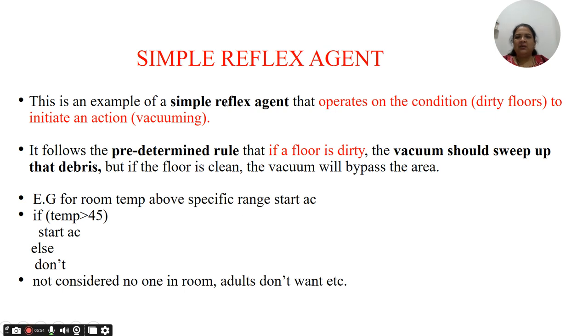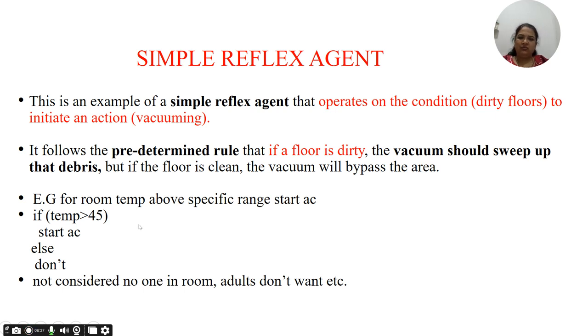This simple reflex agent operates on a condition to initiate the action. Whatever the condition, if it is triggered, then only the action is taken. So it follows a predetermined rule. In the case of our vacuum cleaner robot, if the floor is dirty, the vacuum should sweep the debris. But if the floor is clean, the vacuum will bypass the area. So this is given as the simple reflex agent example.